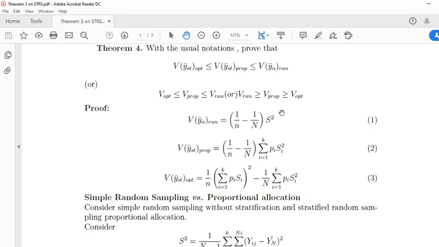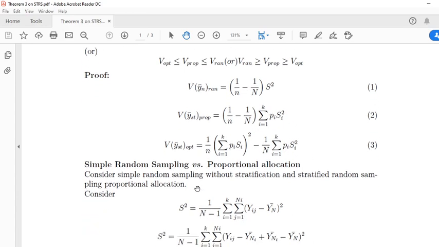Look here, this S square is the mean square error of the population. Here this Si square is the mean square error of the ith stratum, and Pi is the weight of the stratum, that is given by capital Ni by capital N. Okay, first we compare the simple random sampling technique versus proportional allocation. Consider simple random sampling without stratification and stratified random sampling technique with proportional allocation.